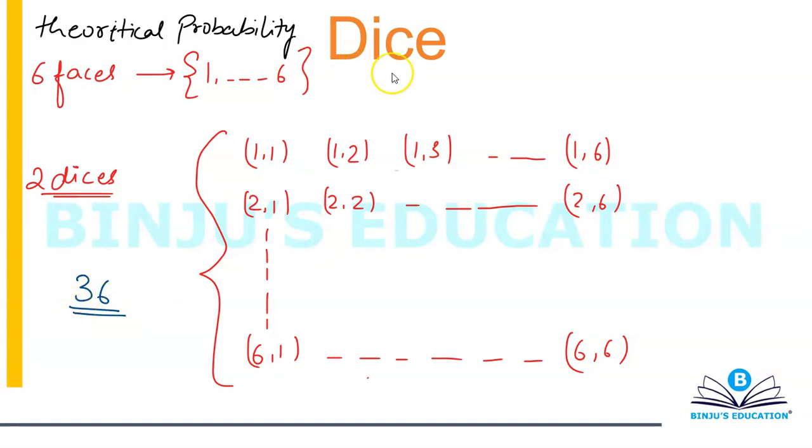For dice, if you want to calculate the total number of cases, that is always equal to the total number of faces to the power of the total number of dices. So in this case, 6 faces and 2 dices, so it will become 6 squared.